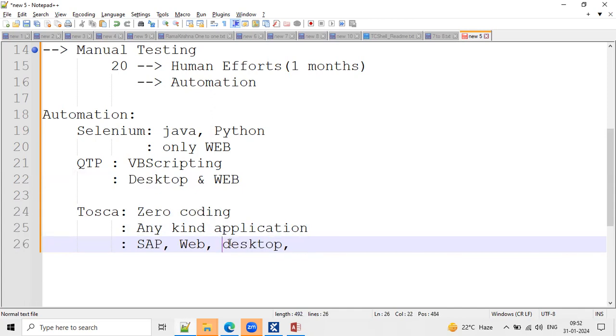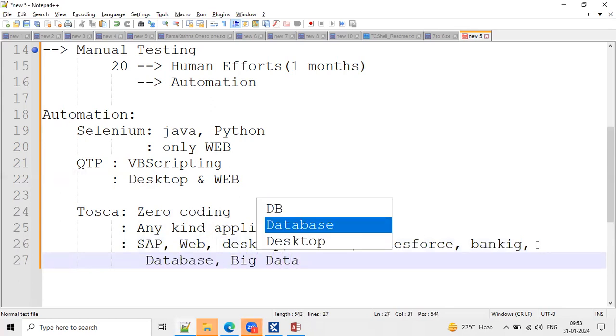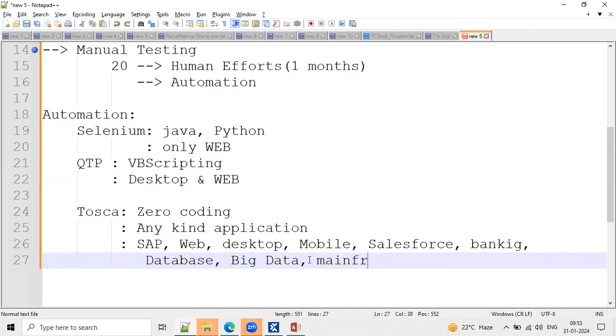We can automate mobile based applications, Salesforce related applications, banking applications, and different domains like insurance and e-commerce related applications, and databases. We can do database testing and big data testing. Big data is for those doing ETL testing and similar work. We can do ETL testing, big data testing, and we can automate mainframes as well, and ServiceNow. So different application categories, team.